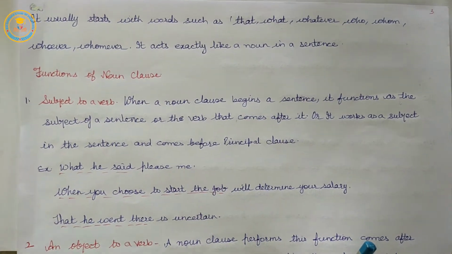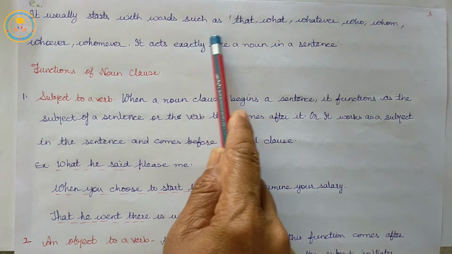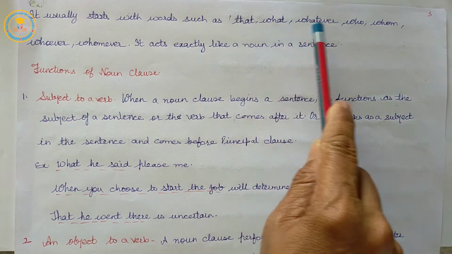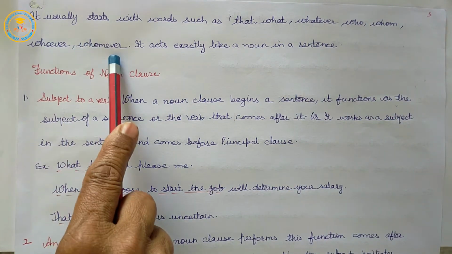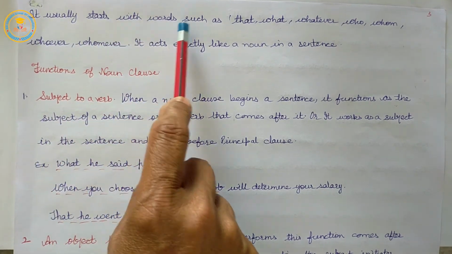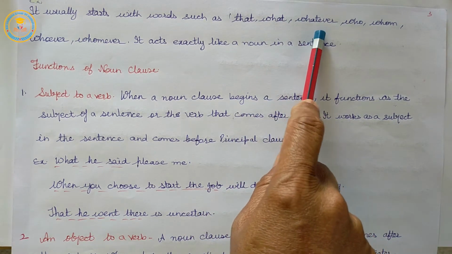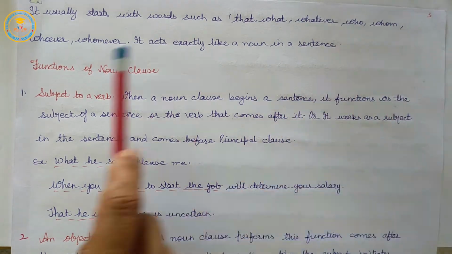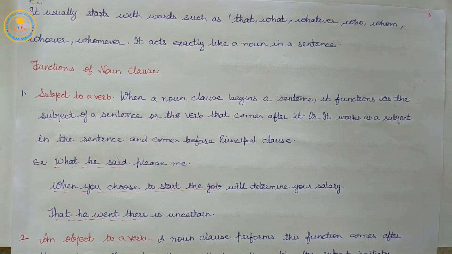It usually starts with words such as that, what, whatever, who, whom, whoever, whomever. It acts exactly like a noun in a sentence.